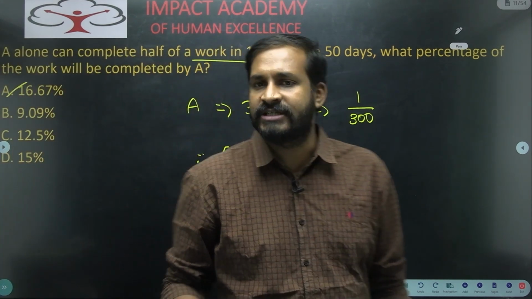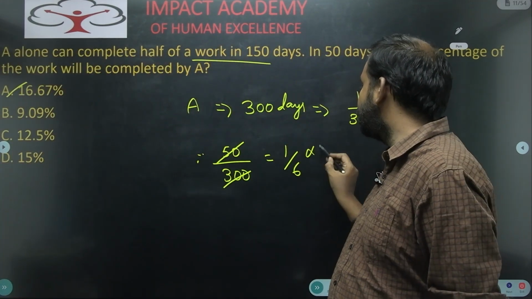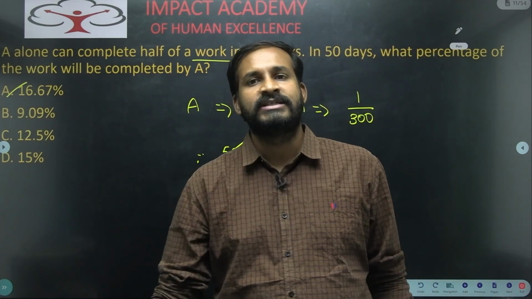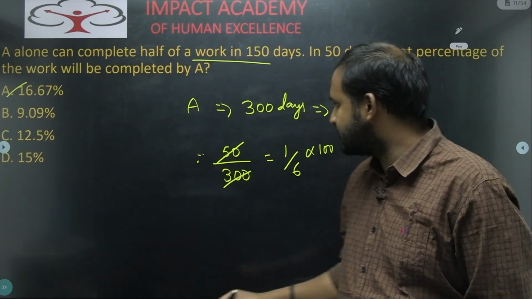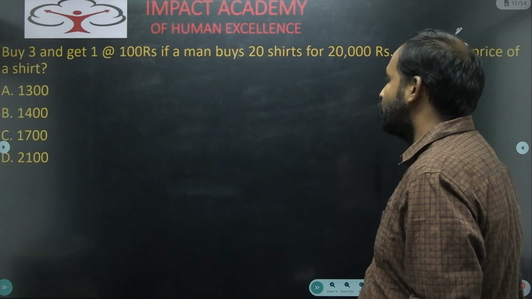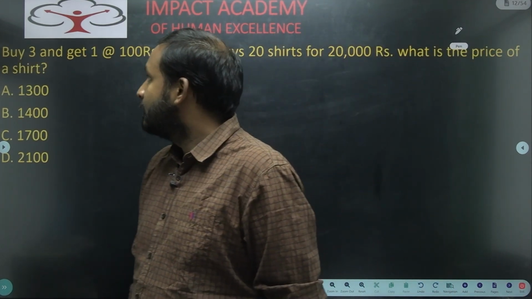We all know fraction to percentage. 1 by 6 into 100, if you do it, you will get 16 2 by 3, but they have given it as 16.67. Anyway, both are the same. 16 2 by 3 or 16.67, both are almost the same, more or less. Next one.